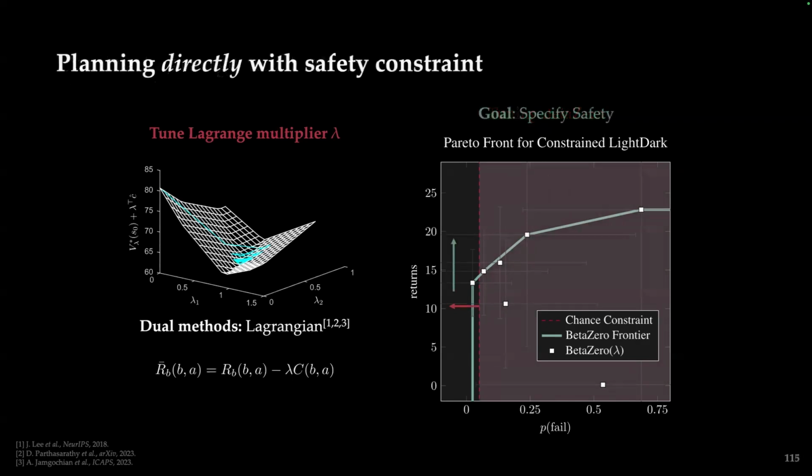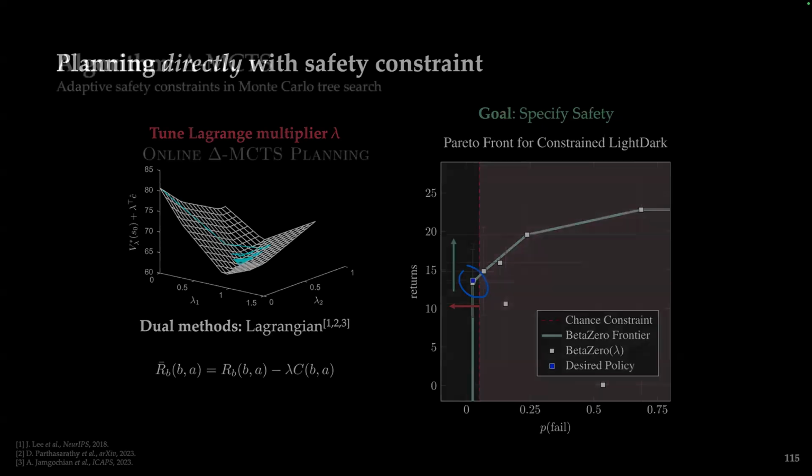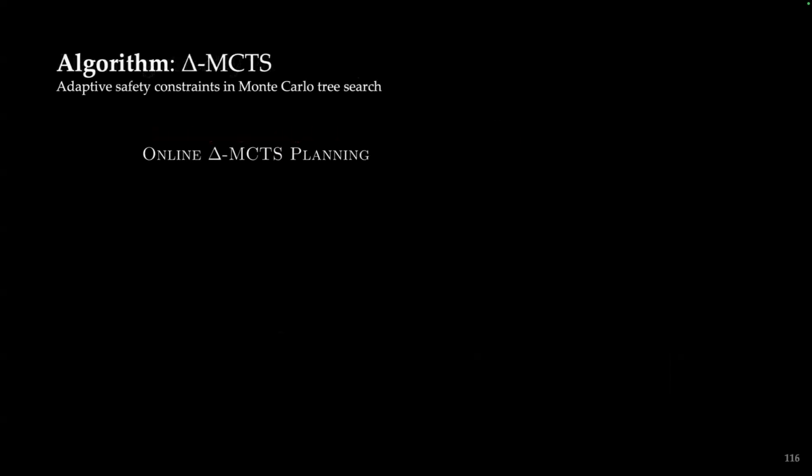But what we really want to do is plan directly with this chance constraint itself. So our goal would be to say, plan once to get this desired policy that's shown here, as opposed to having to tune the reward function to then get the behavior that we want. The algorithm that we introduced to address this is called delta MCTS. It extends Monte Carlo tree search to an adaptive safety constraint domain.